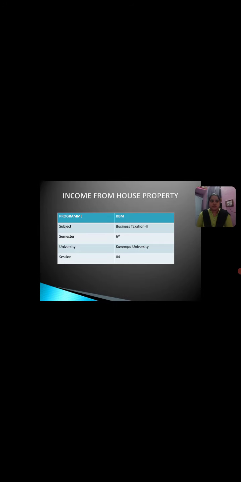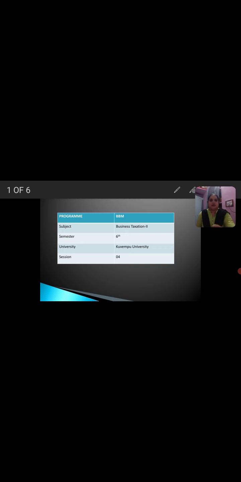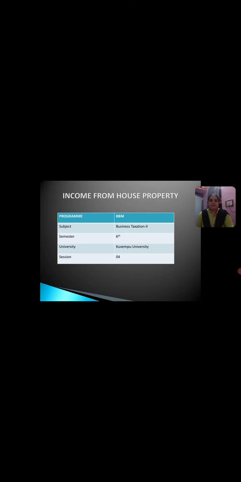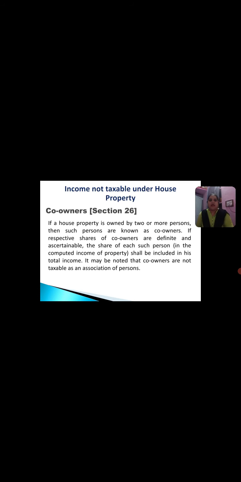Hello students. Today I am proceeding with the fourth session from the chapter Income from House Property. And the topic that I am intending to discuss today is income not taxable under the head Income from House Property.